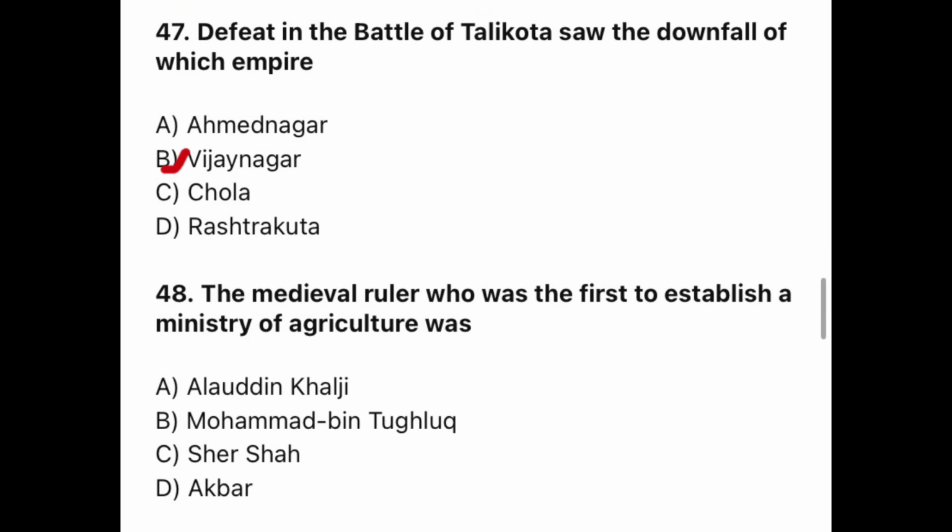Vijayanagar. Question 48. The medieval ruler who was the first to establish a Ministry of Agriculture was? The correct option is C. Sher Shah.